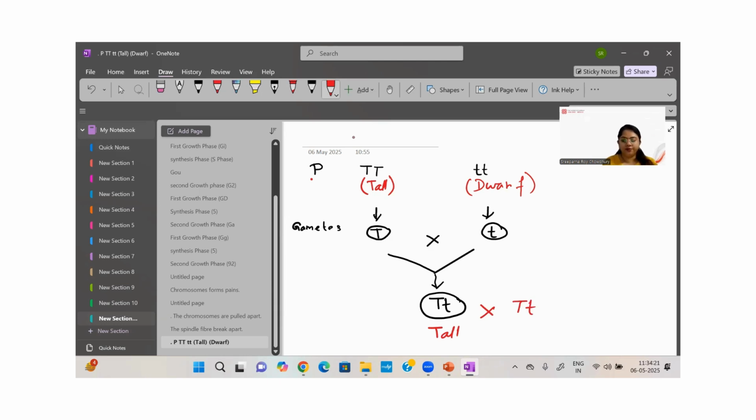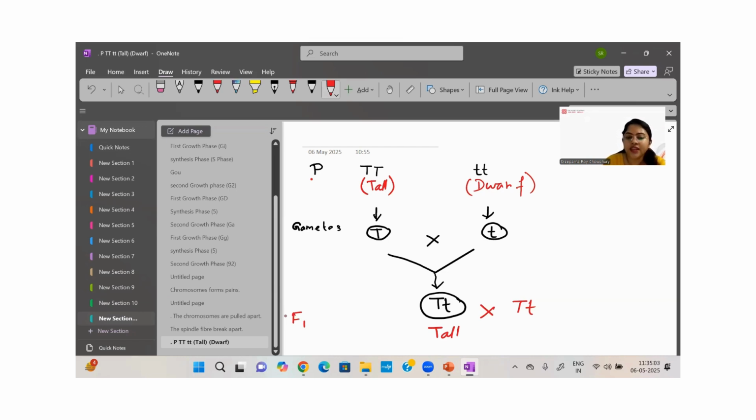Now, this is the F1 generation. The full form of F1 generation is filial 1 generation. So what is the first filial generation? The progeny or offspring produced from a cross of two parents. Like you can see here, a tall parent and a dwarf parent. You will get the gametes tall and dwarf, and the fusion of two gametes gives us this tall plant. So this is the F1 generation, right?